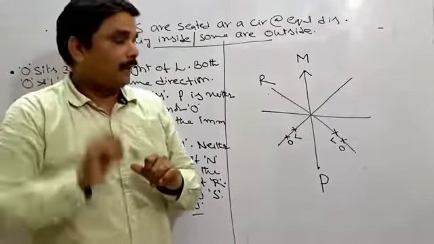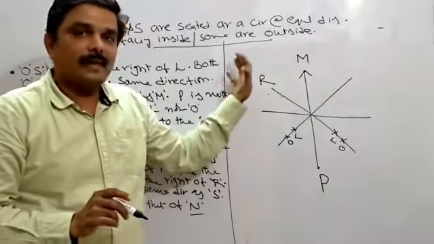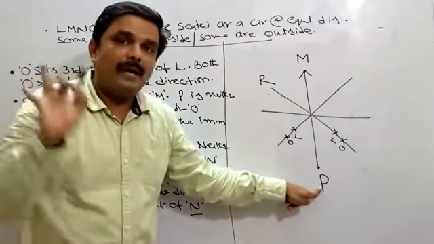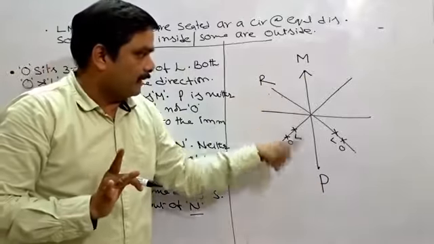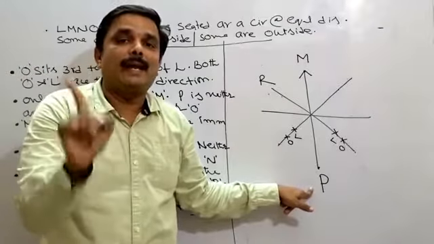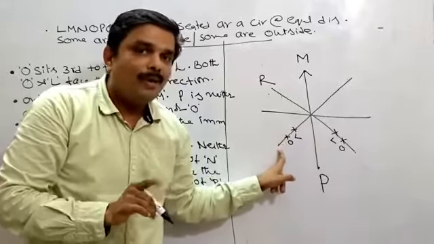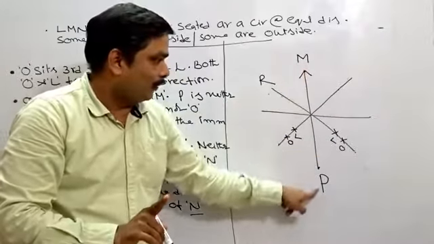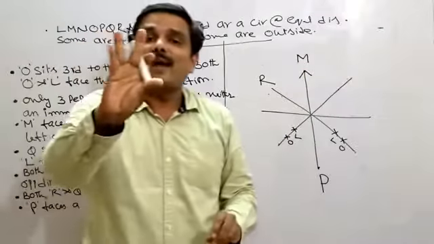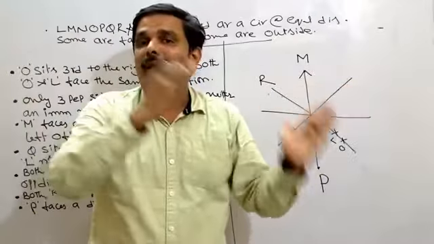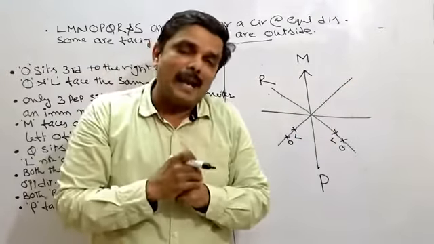See, I'll give you one technique here. Total 8 places are there. Out of 8 places, 1, 2, 3 are filled up. Means these 3 places are not suitable for L or O. And 2 more places are gone for L or O. Means what does it mean? 1, 2, 3, 4, 5. Out of 8 places, 5 places are gone for L or O, or L and O.